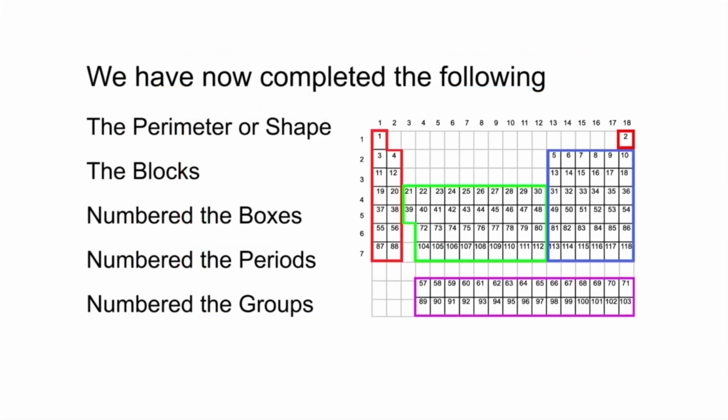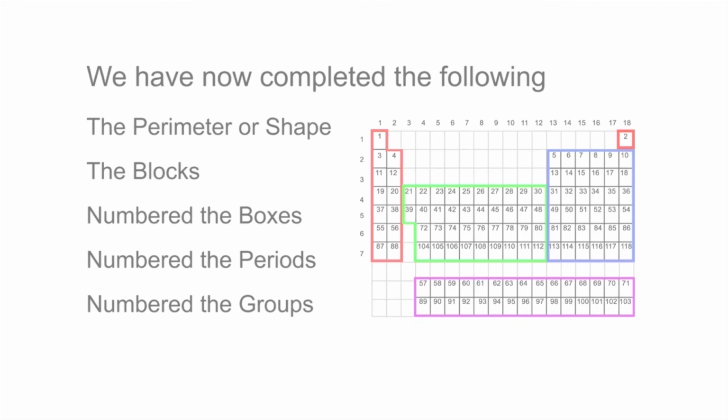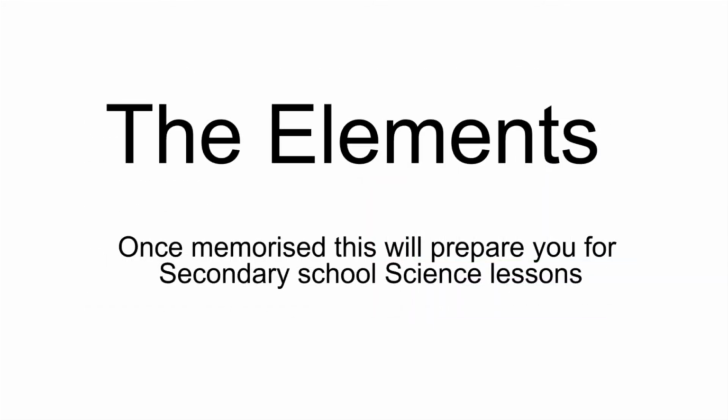We have now completed the following: the perimeter or shape, the blocks, numbered the boxes, numbered the periods, and numbered the groups. Finally, the elements, the hardest to learn. Once memorised, this will prepare you for secondary school science lessons.